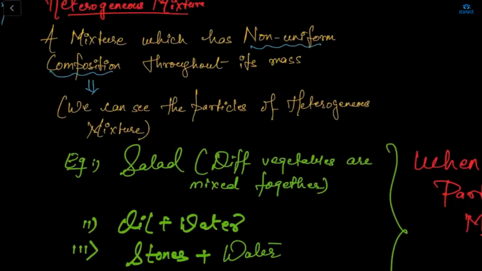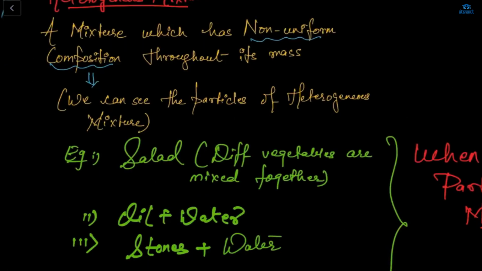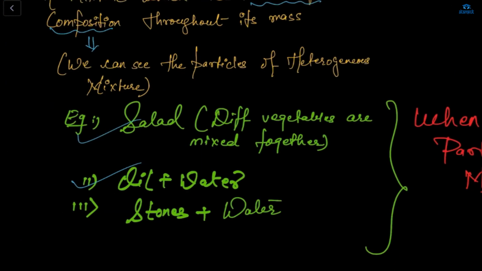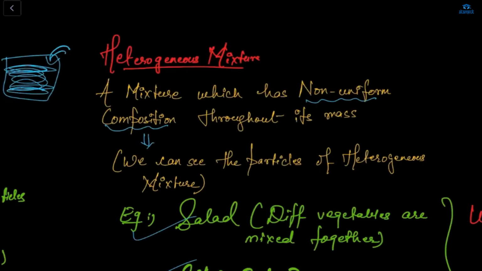Now hetero. Hetero means a mixture which has non-uniform composition. For example, salad. Salad is a mixture of different types of vegetables. Oil and water, stones plus water. If we put stones in water, the stones are clearly visible. But if we mix salt in water, then salt is not clearly visible because it is a uniform composition, and heterogeneous is a non-uniform composition.